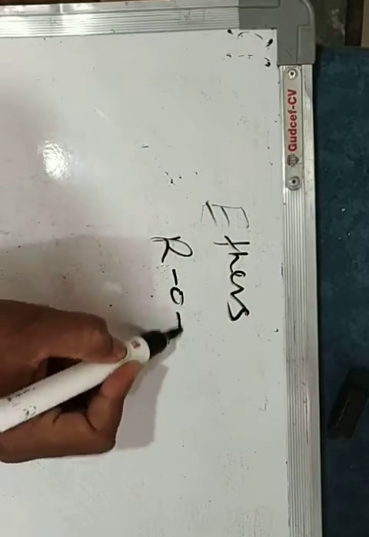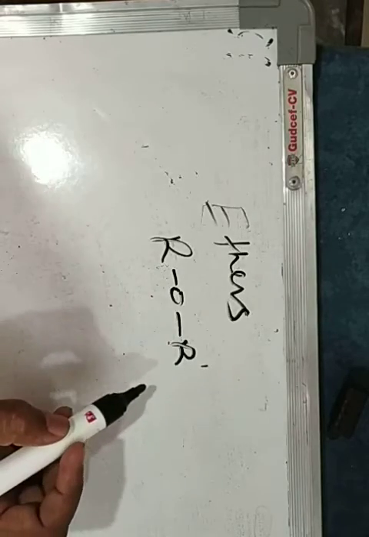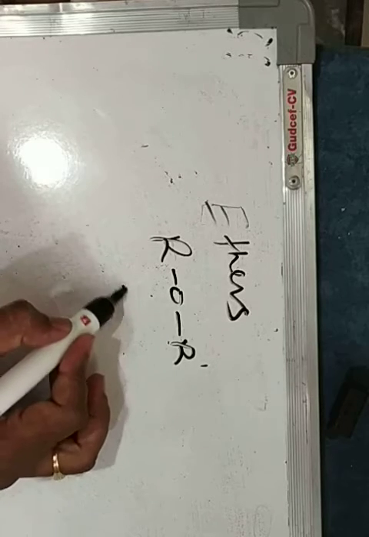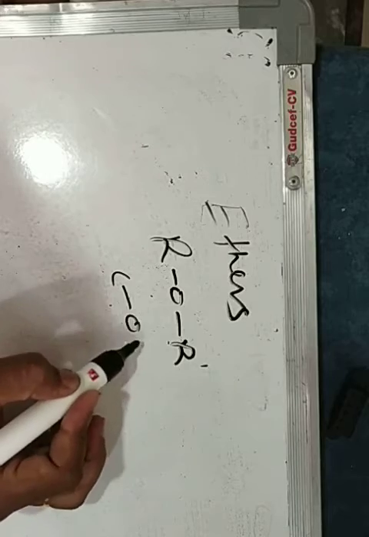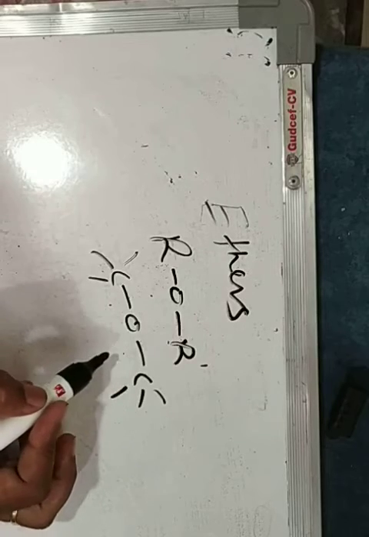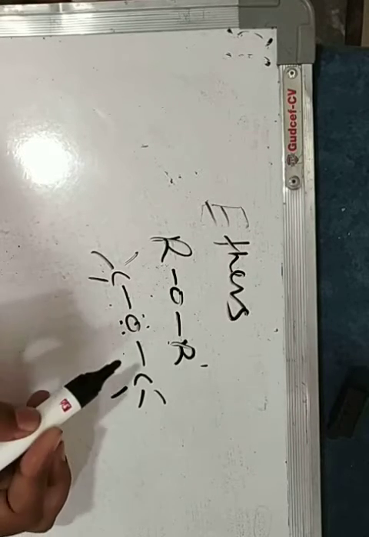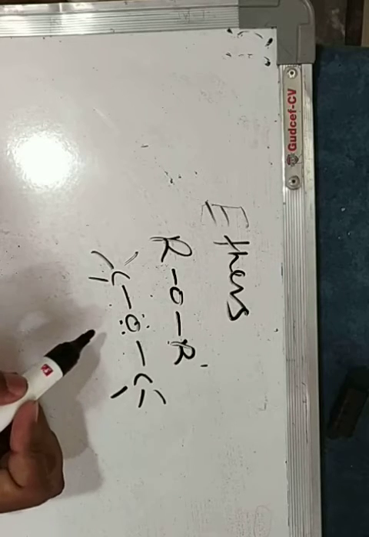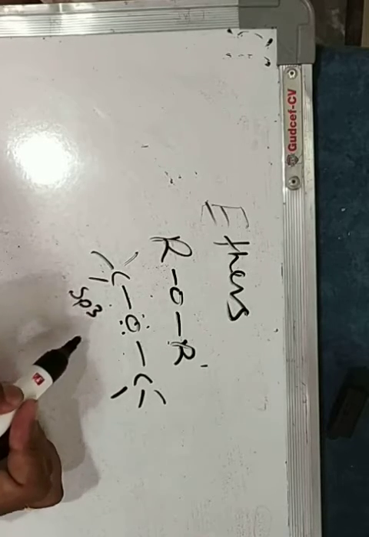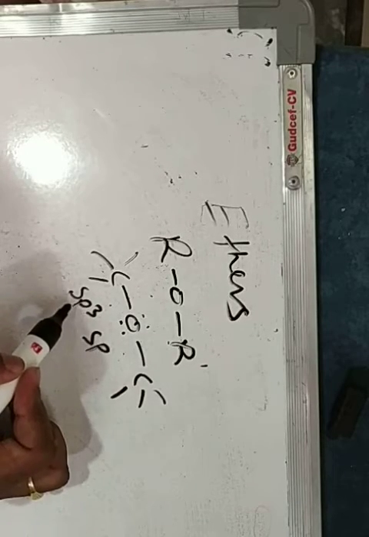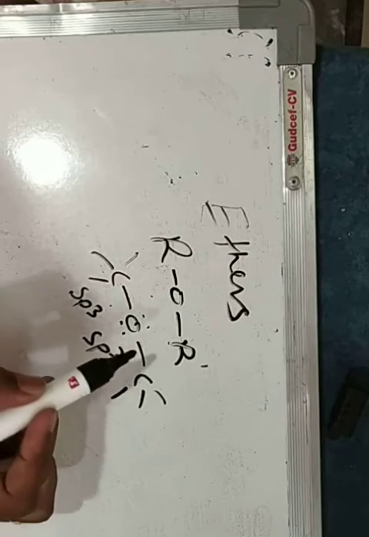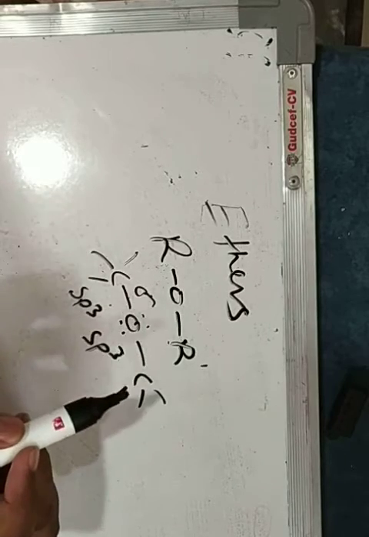Formula of ether is ROR', where R and R' may be the same or different alkyl groups. The functional group of ether is C-O-C. Here both carbon and oxygen are sp3 hybridized. Oxygen has lone pairs of electrons. The carbon-oxygen bond is formed by axial overlapping of an sp3 hybrid orbital of carbon over a half-filled sp3 hybrid orbital of oxygen. So it is a sigma covalent bond.